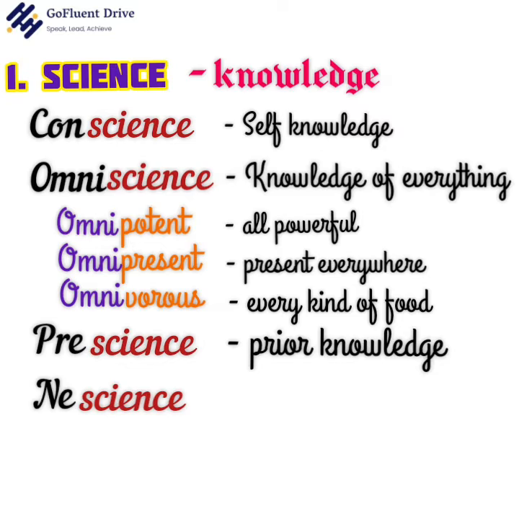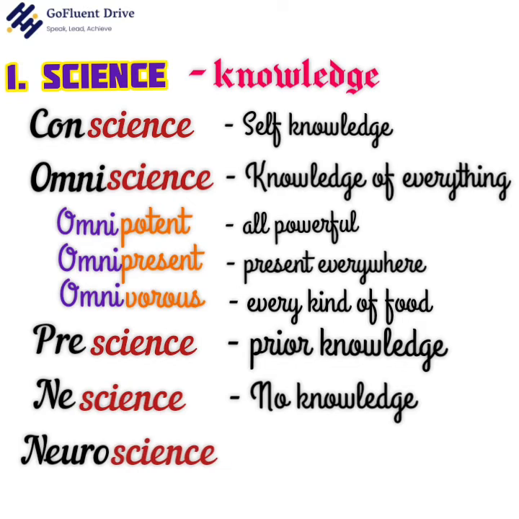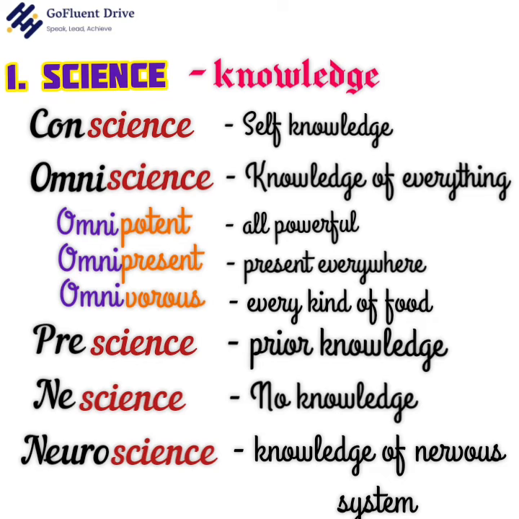Nescience. Here the root ne refers to no. Thus, nescience means no knowledge or being ignorant. If somebody doesn't have any knowledge, then he is nescient. Neuroscience. Here again we have two root words, neuro and science. We know that science means knowledge, right? And the root word neuro refers to nerves. Thus, neuroscience is knowledge of the nervous system.